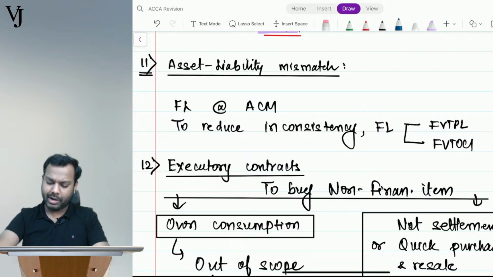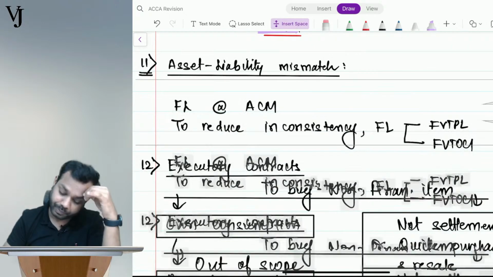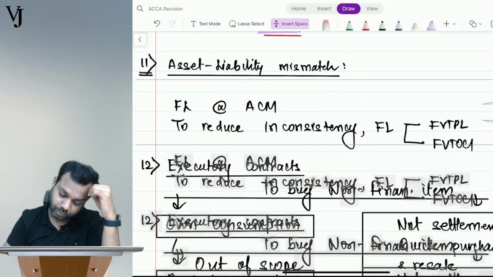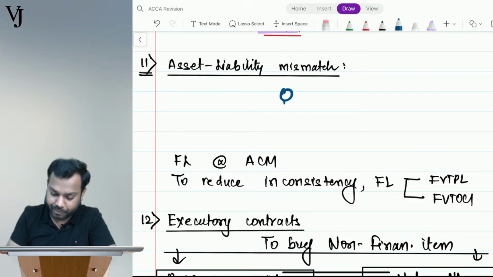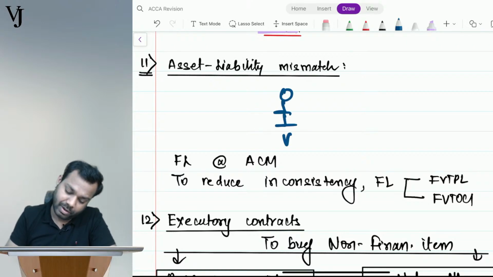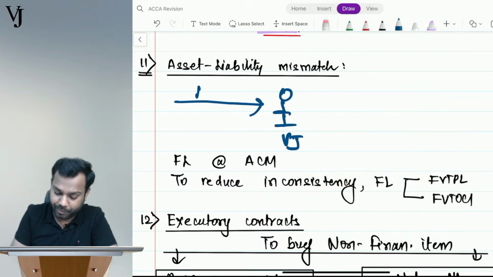This is me. I took a loan from a bank. Tell me, loan is what?